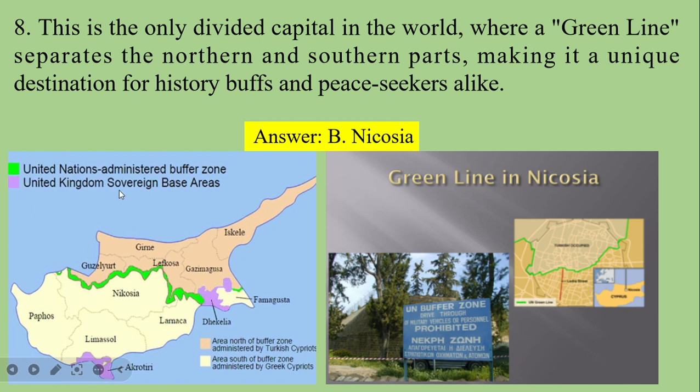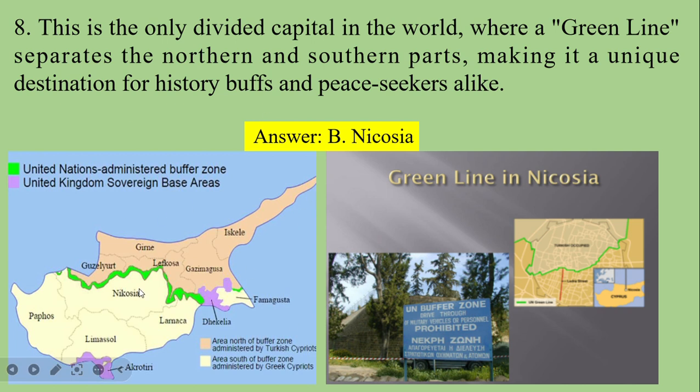So this is the map of Nicosia, the capital of Cyprus. And the green line, as we relate the pictures in the question. This green line serves as the demarcation, established in 1963, but it was expanded into a UN buffer zone after the 1974 conflict.